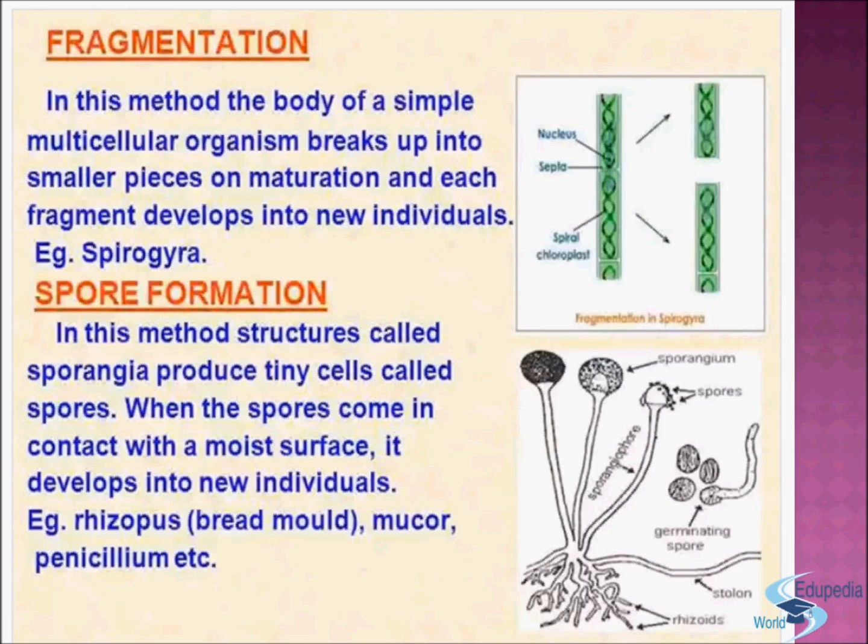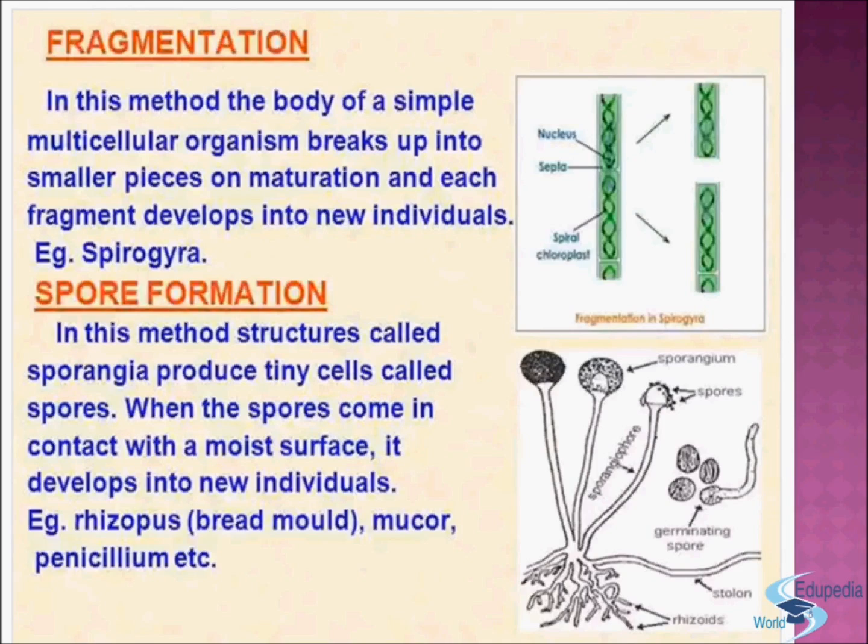Now, spore formation. In this method, structures called sporangia produce tiny cells called spores. When spores come in contact with a moist surface, they develop into a new individual.